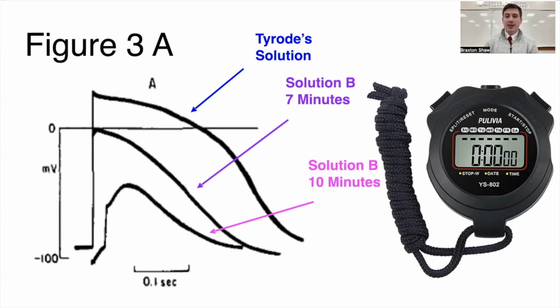Something important to note is that we had to increase the strength of the stimulus when we put it into solution B. So the stimulus had to be stronger when we decreased the concentration of sodium.